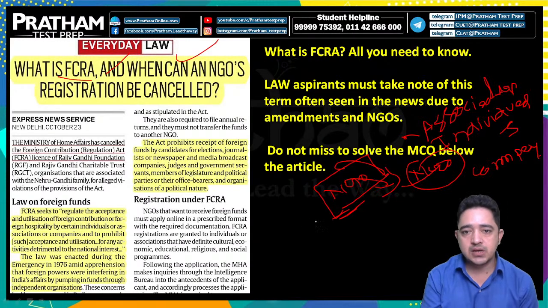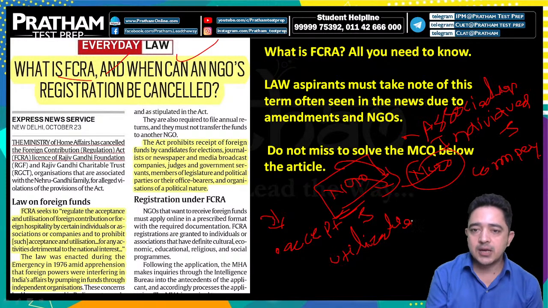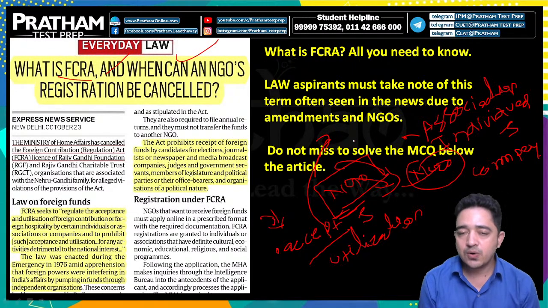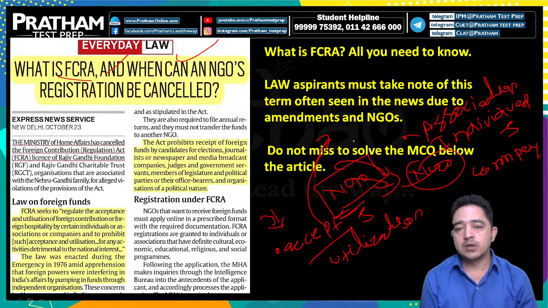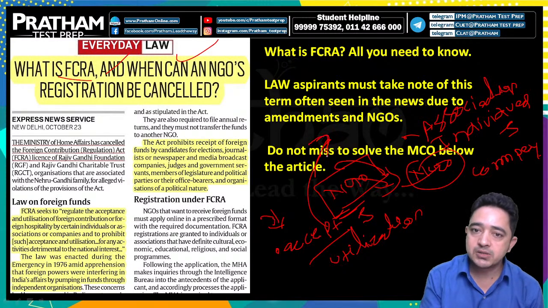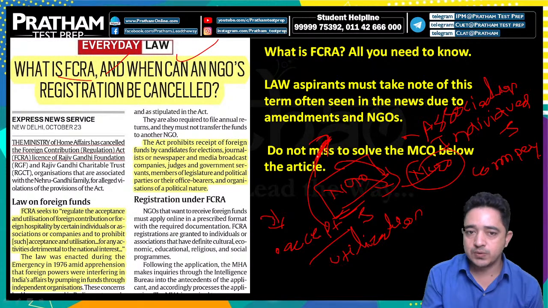Acceptance and utilization, which means that if you accept money for the purpose of education for slum students, that is, any foreign fund that you receive for giving education to slum students, you cannot spend the money for another purpose. You cannot spend it on helping orphans, you cannot spend it on beggars, you cannot spend it on anything apart from the slum students.